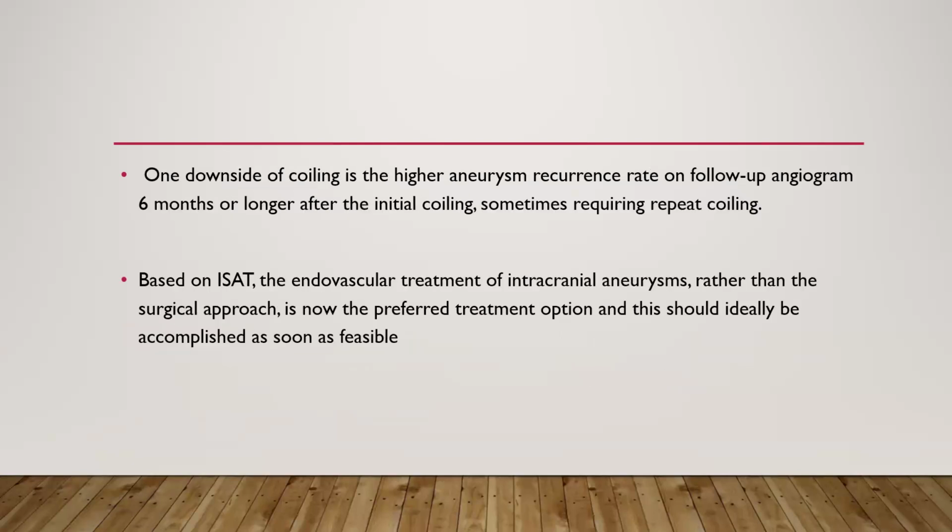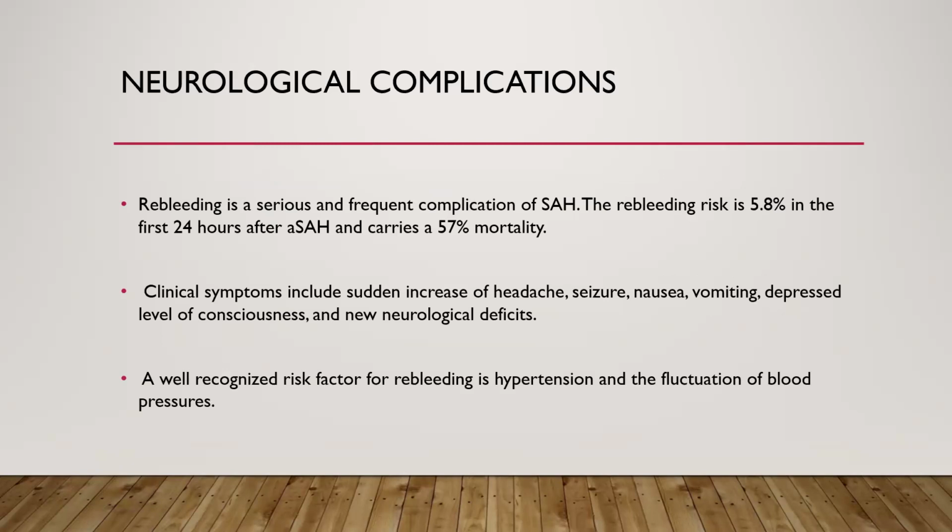One downside of coiling is the higher aneurysmal recurrence rate on follow-up angiogram 6 months or longer after initial coiling, sometimes requiring repeat coiling. Based on ISAT, endovascular treatment of intracranial aneurysm rather than the surgical approach is now the preferred treatment option, and this should ideally be accomplished as soon as possible.